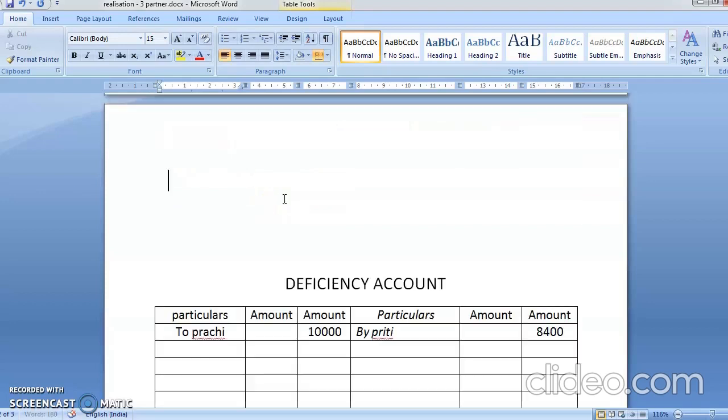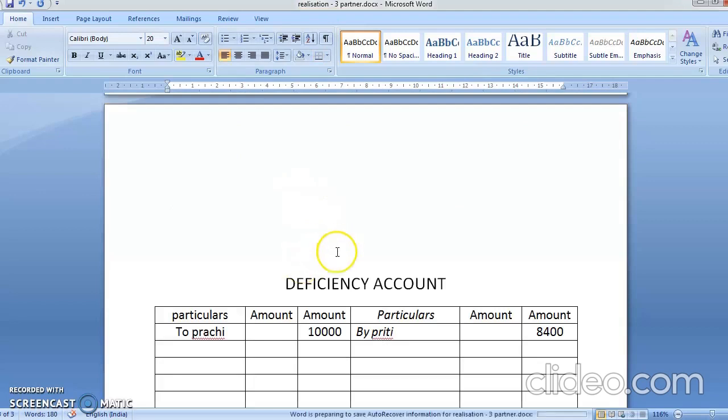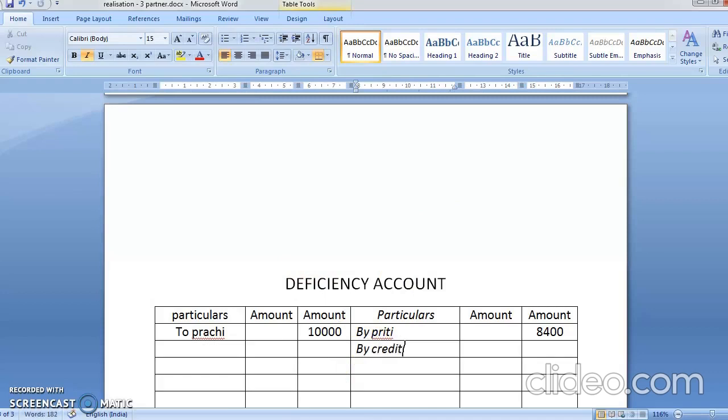Okay, so now in the deficiency account, by creditors 1290, by loan 310, and now the deficiency account should tally.